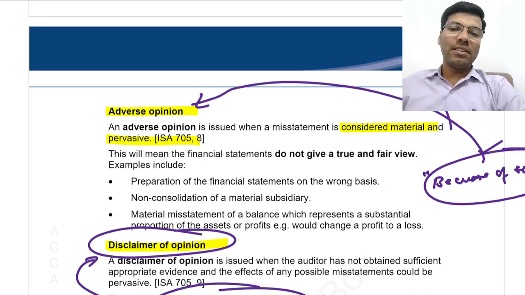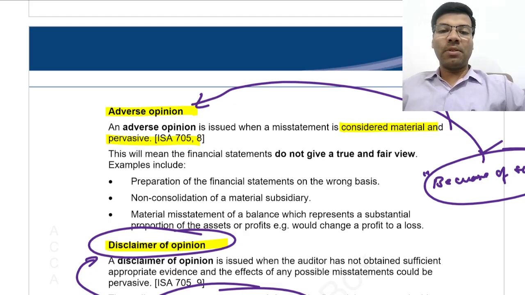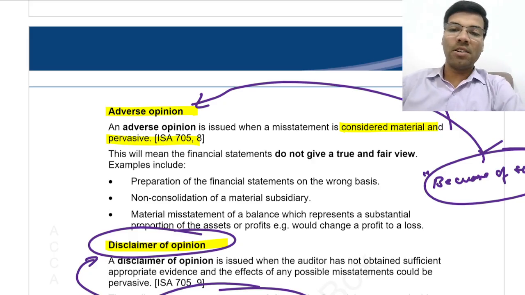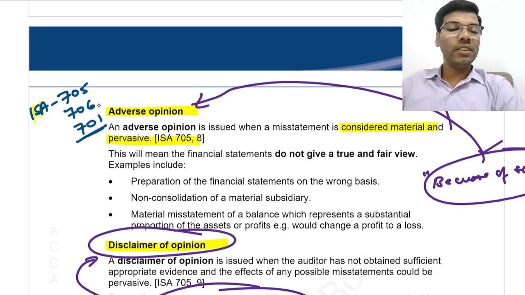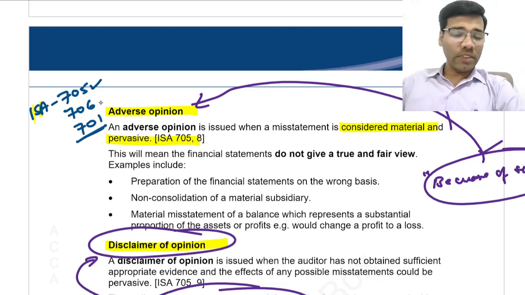So this is the third part of the revision lecture related to the audit reporting chapter. If you could recollect, in our previous class we discussed ISA 705, ISA 706 and ISA 701. ISA 705 deals with modifications to the independent auditor's opinion, ISA 706 with the emphasis of matter paragraph and other matter paragraph, and ISA 701 with key audit matters.